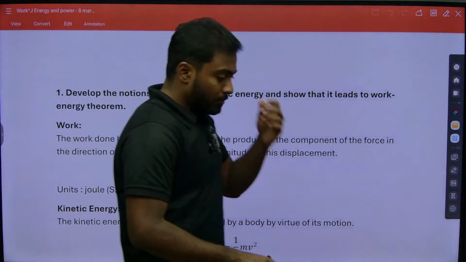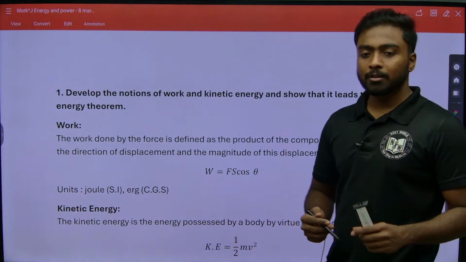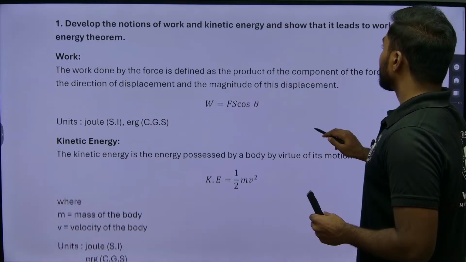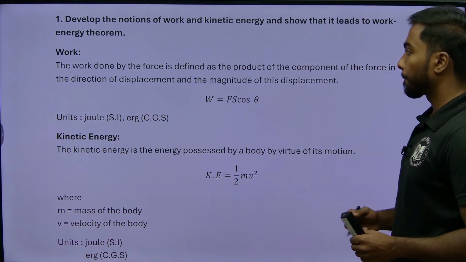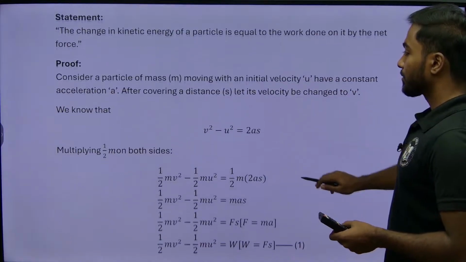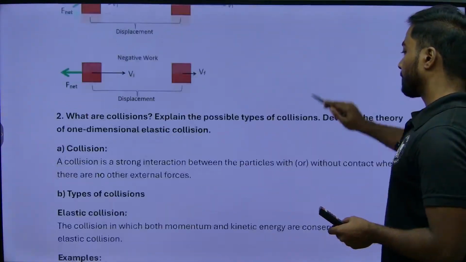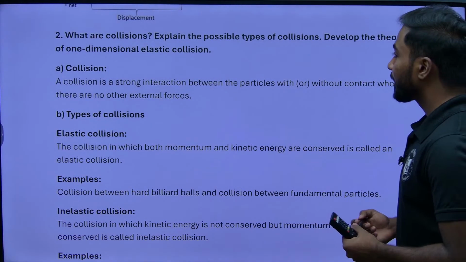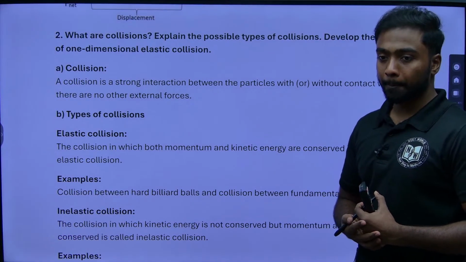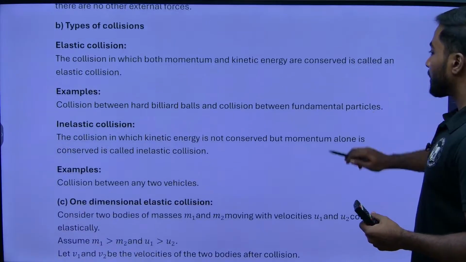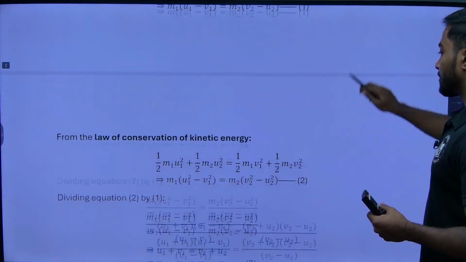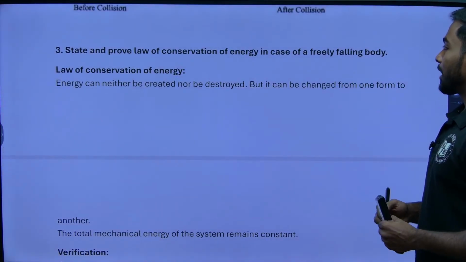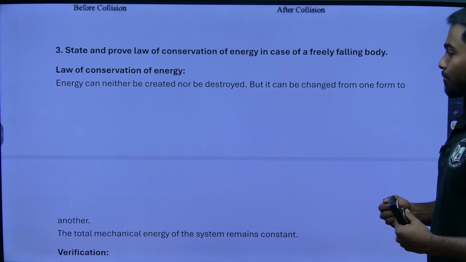Fine. So we have discussed the two questions. The first question was develop the notation of work and kinetic energy and show that it leads to work energy theorem, and we have completed this question. The next question was what are collisions, explain the possible types of collisions and develop the theory of one dimensional elastic collision. So we completed the two questions. Now the third question is: state and prove the law of conservation of energy in case of a free falling body.